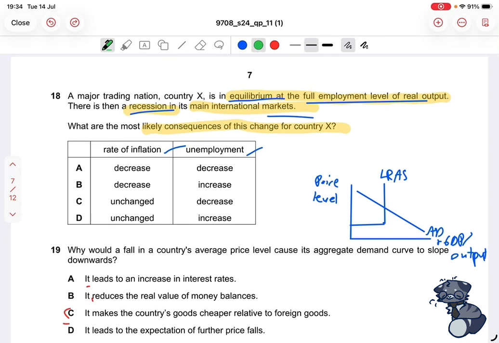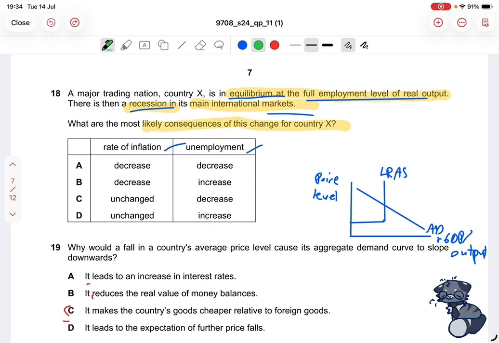So what does the question say again? It says that the country X is in equilibrium at full employment level. So here's our equilibrium. And if it is at the full employment level, that means that our aggregate demand curve will intersect the long run aggregate supply where it is vertical, because at that point you can't increase your aggregate supply anymore. So that means that you have employed it to its fullest, right? So our equilibrium point will be there. And so this is where the original price level is and original RGDP is.